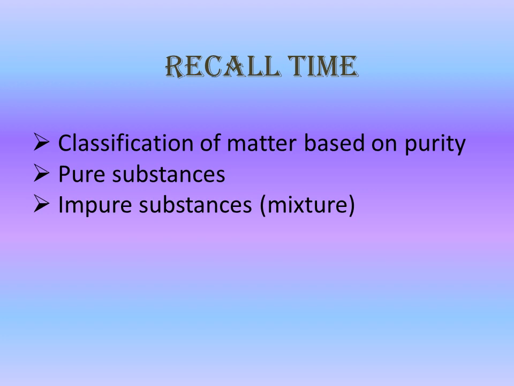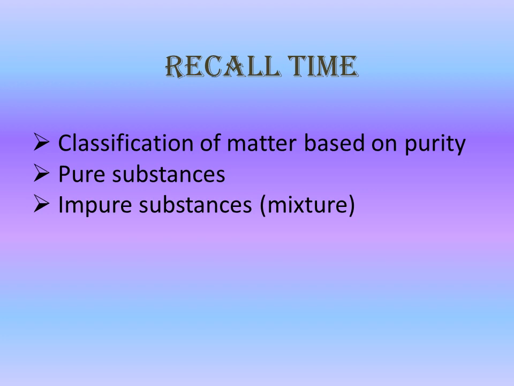For example, if you have given water and you have to check the water is pure or not, you have to check its melting point and boiling point. If the melting point of water comes 0 degrees Celsius and boiling point comes 100 degrees Celsius, it reflects that water you are having is a pure water. Next, pure substances are having uniform composition throughout, whereas impure substances are having both uniform and non-uniform composition. It may differ.